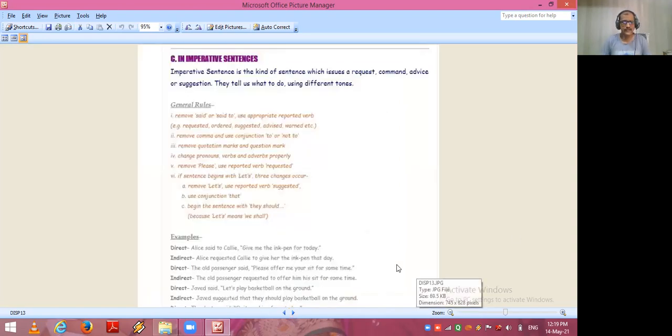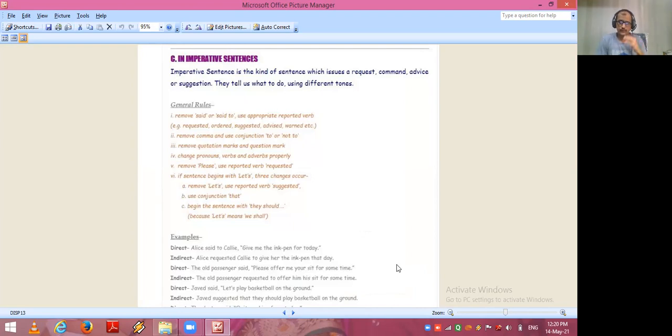Now I come to the next, imperative sentences. Imperative sentence is the kind of sentence which issues a request, command, advice, or suggestion. It includes request, it includes command, it includes advice, or it also includes suggestion. So they also tell what to do